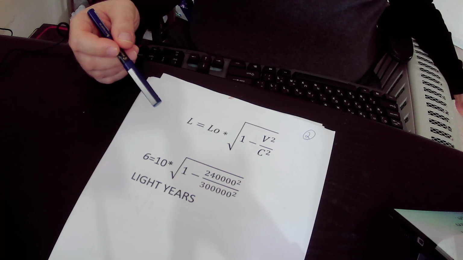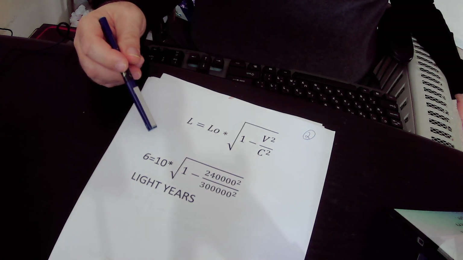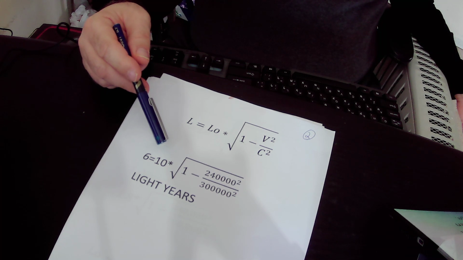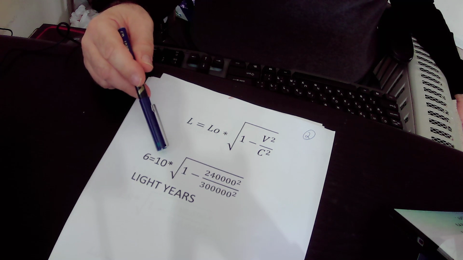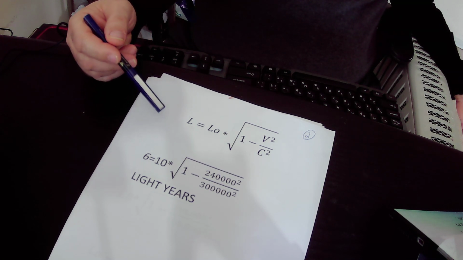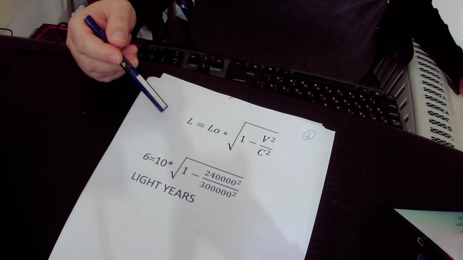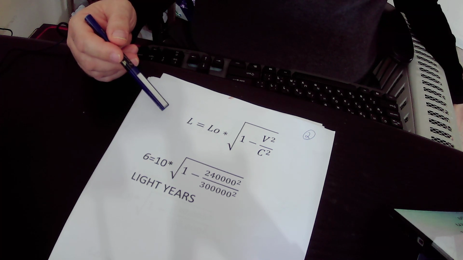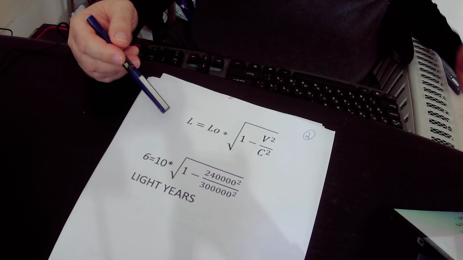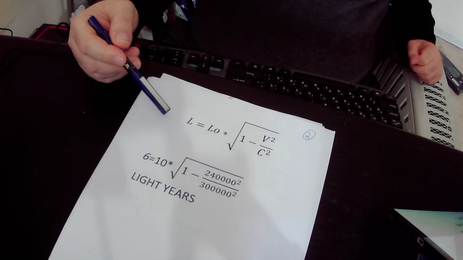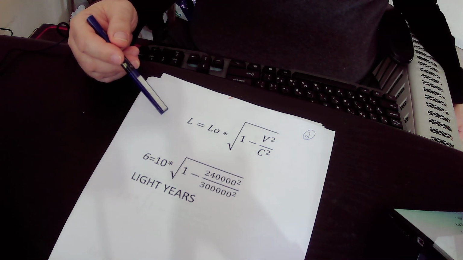So in our example, as I have already said, the distance between our sun and the star epsilon is 10 light years. And so is the distance between Earth and the star epsilon, because we see our Earth as the same as our sun, because the distance between them is about 150 million kilometers.